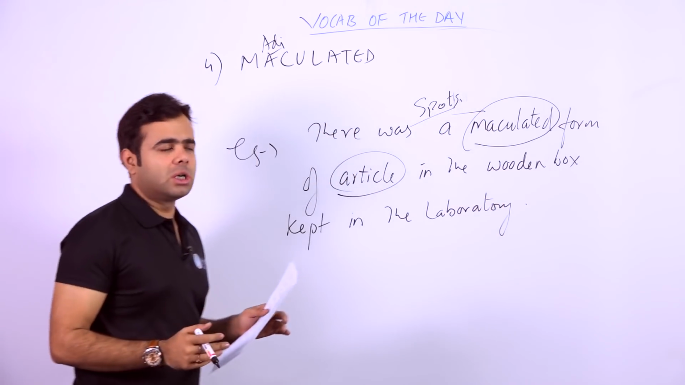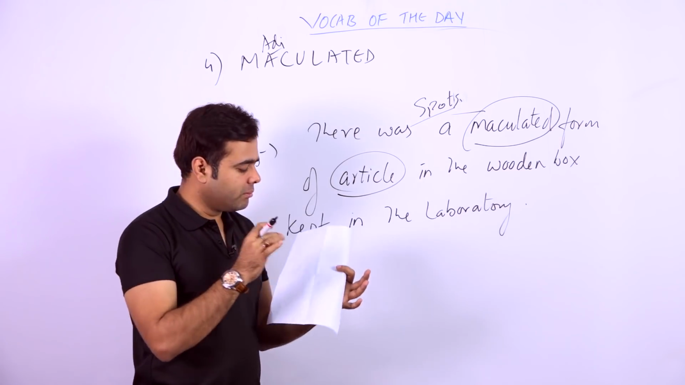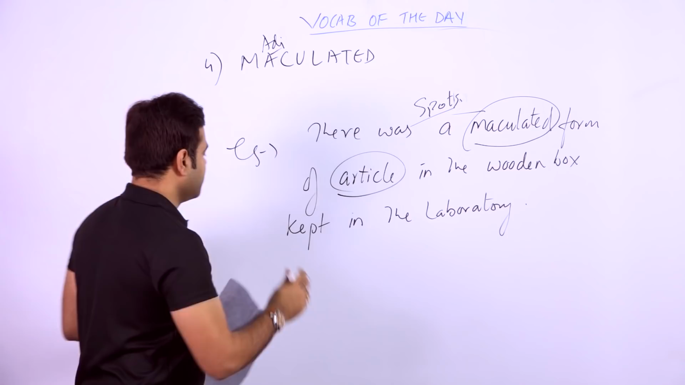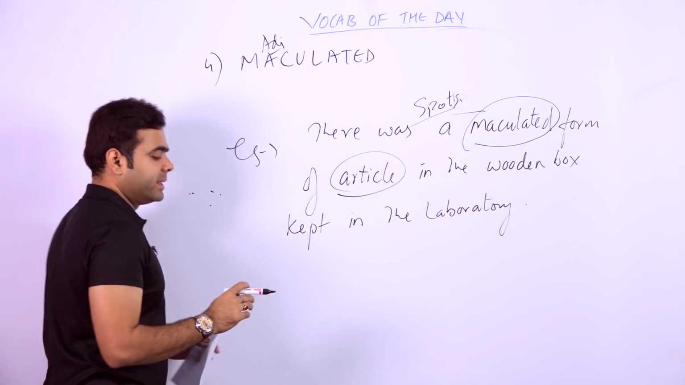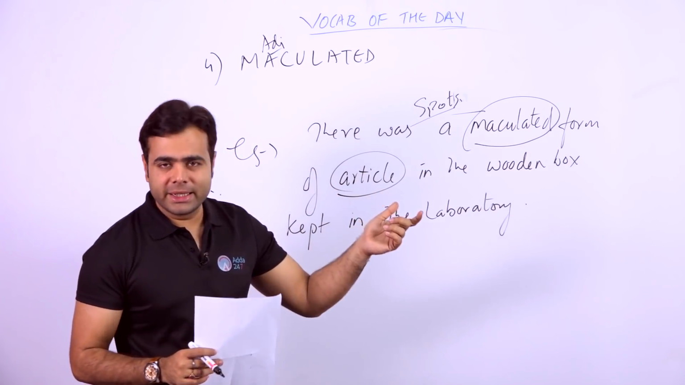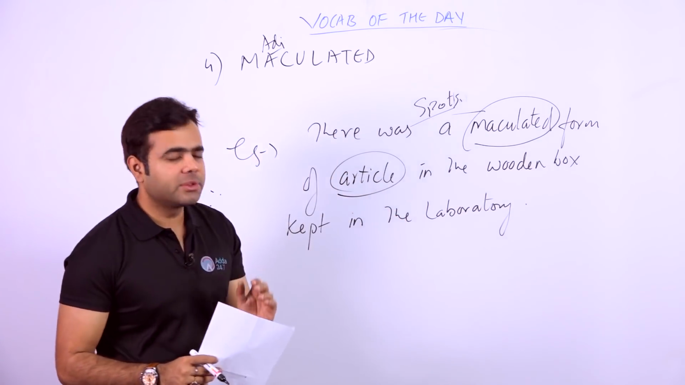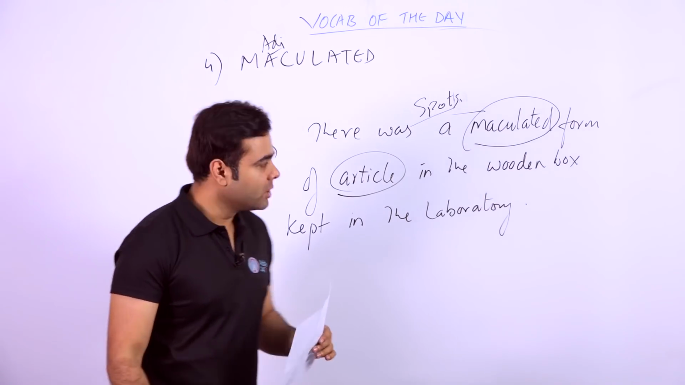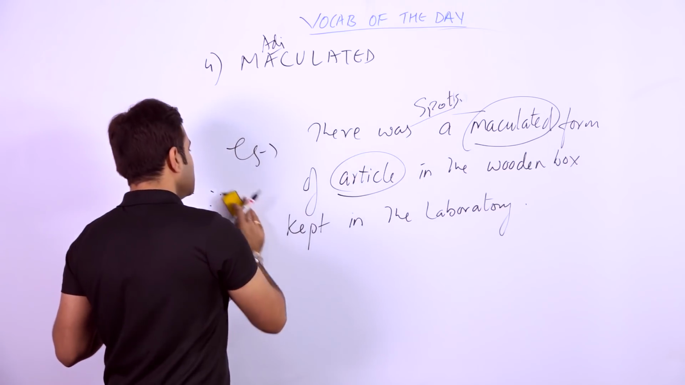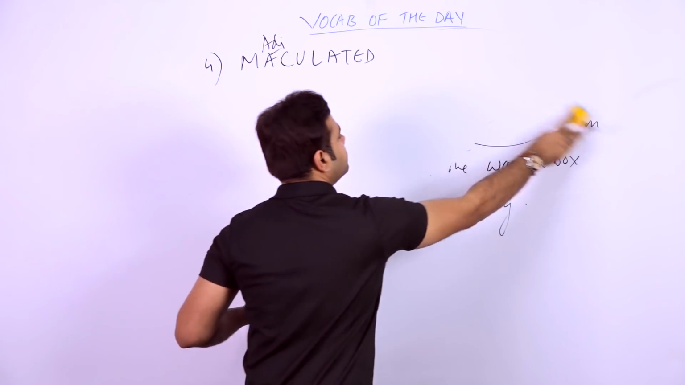So spots, in simple words, you can say something which has this kind of spots, isn't it? So you can say simply that this kind of spots are there. It's not very clean, not in the sense of untidy. You cannot use the word maculated in the form of untidy, but you can say something which has spots on it. Fine. So there was a maculated form of article in the wooden box kept in the laboratory. So if we talk about the synonyms, let's talk.